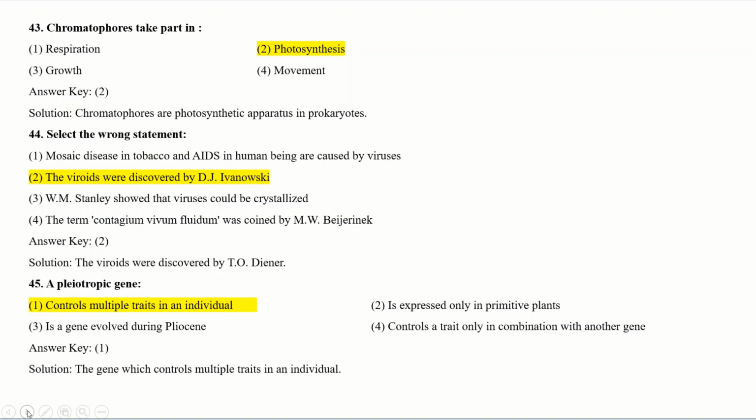What is the characteristic feature of the pleiotropic gene? It is a direct question. The gene which controls multiple traits in an individual is known as a pleiotropic gene. So option first is your correct option. Controls multiple traits in an individual. It is the correct answer for pleiotropic genes.